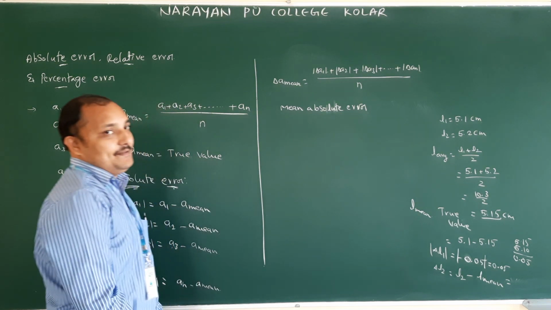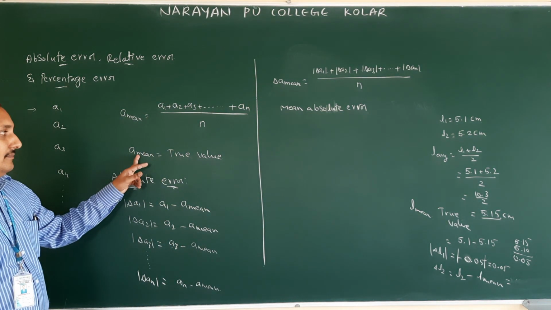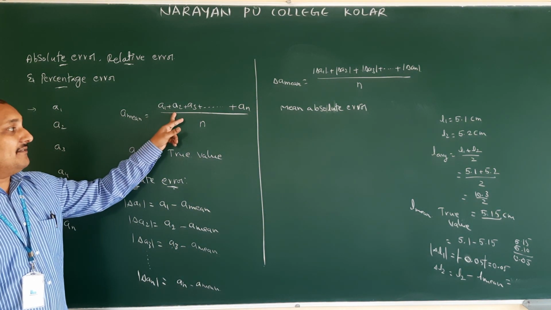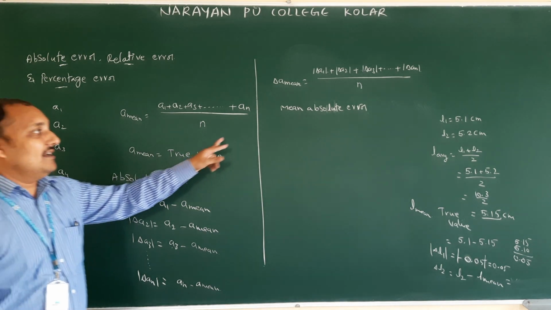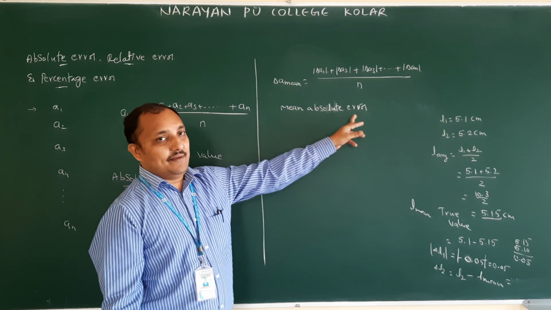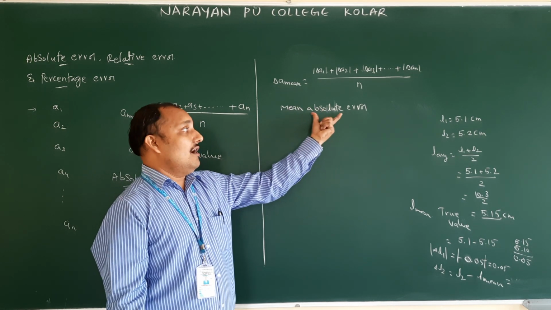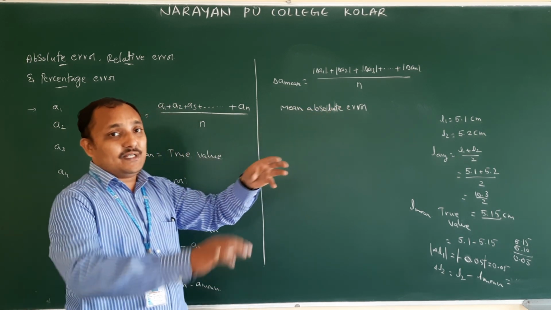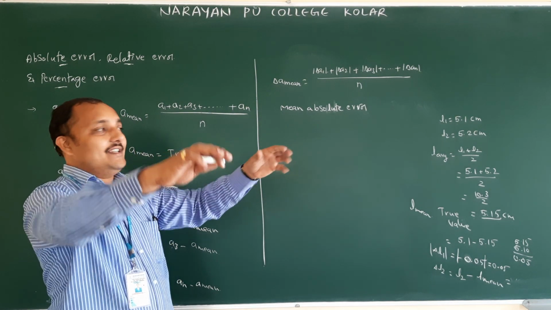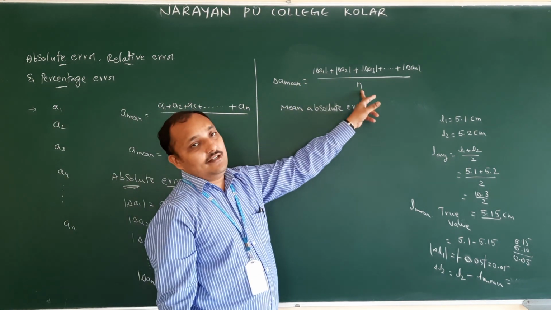So average or mean of all the measured values we are calling the true value. This one we are calling mean absolute error. Mean absolute error means average or mean of all absolute errors. Average means the addition of all values divided by the total number.